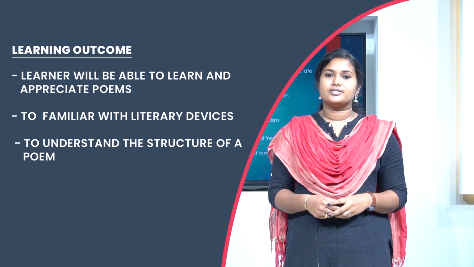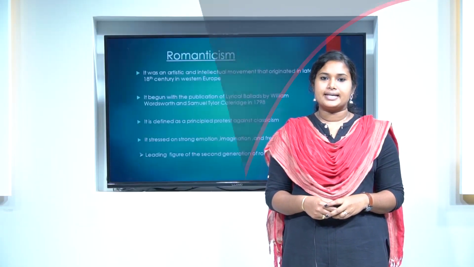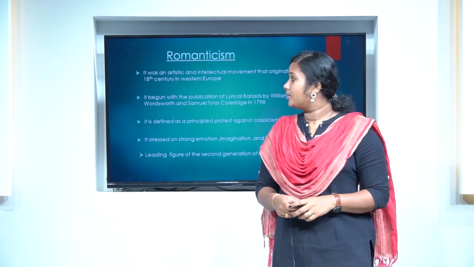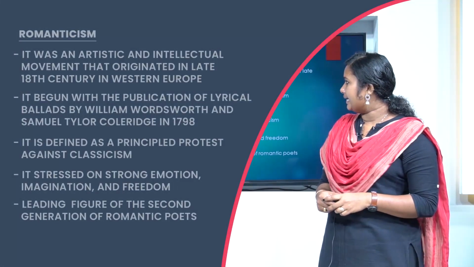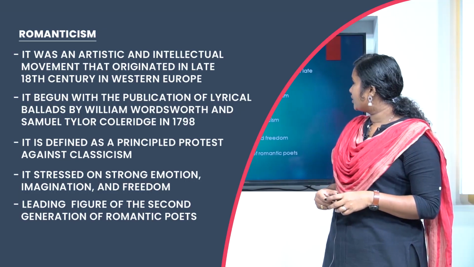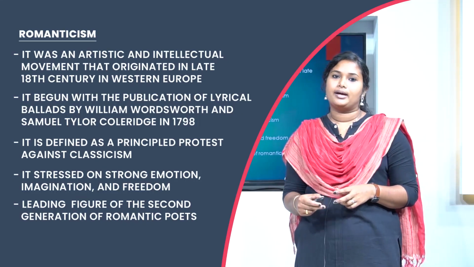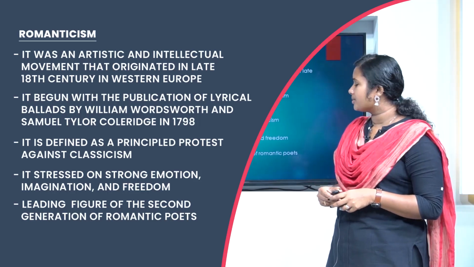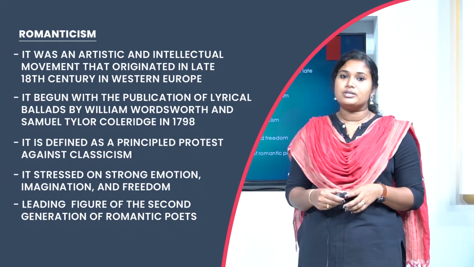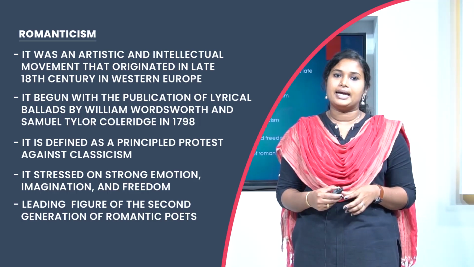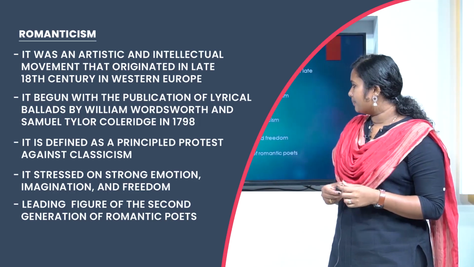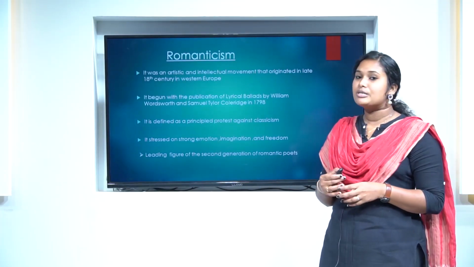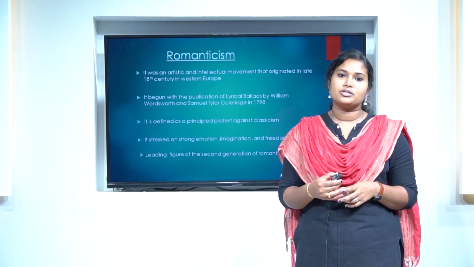Before knowing the writer John Keats, it is necessary to understand Romanticism. What is Romanticism? Let's have a look at it. Romanticism was an artistic and intellectual movement that originated in the 18th century in Western Europe. It began with the publication of Lyrical Ballads by William Wordsworth and Samuel Taylor Coleridge in 1798. It is defined as a principled protest against classism. It stressed strong emotion, imagination and freedom.